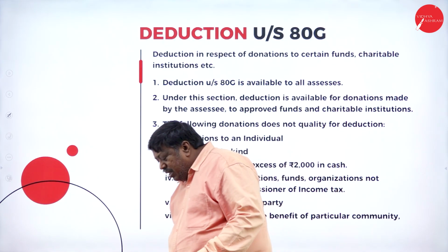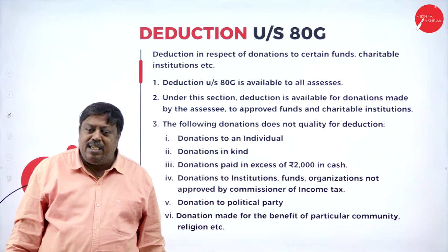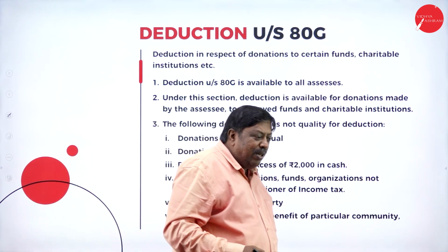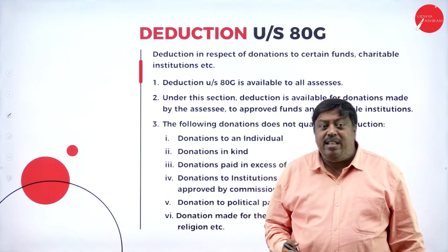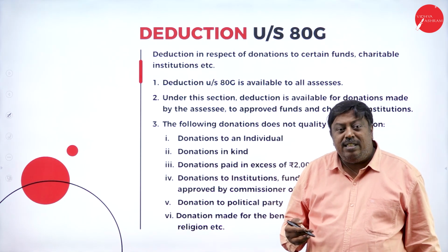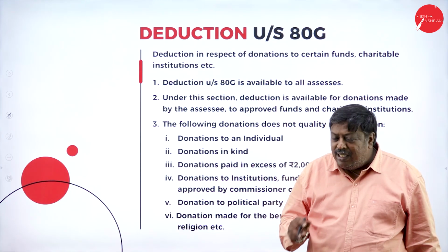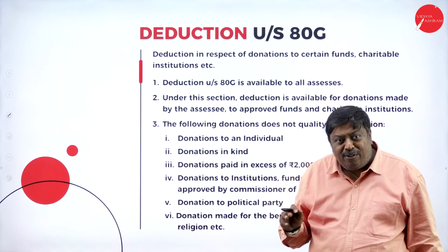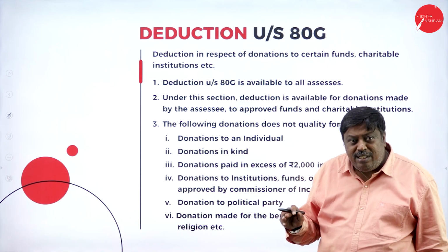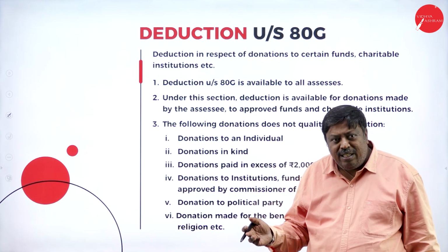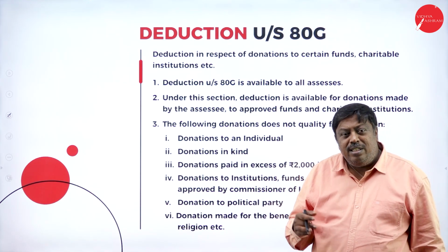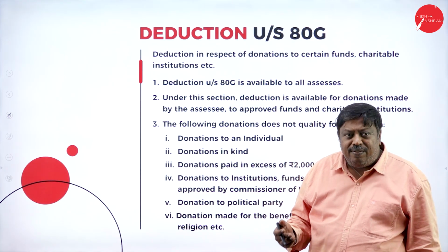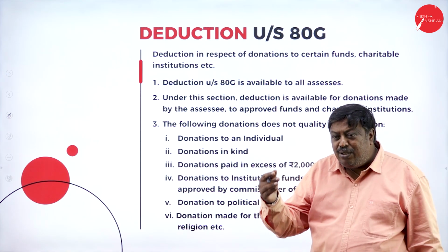See, deductions are available for any type of donations given by any assessee, according to their requirement, whether the donations are given in kind or in cash. If it is less than 2,000, that cannot be considered here. Above 2,000, they can claim. If they are paid in cash above 2,000 for certain places, they can claim as a donation. Either it may be a charitable trust, educational institution, church, mosque, or any place; if they are given, they can claim as a donation.